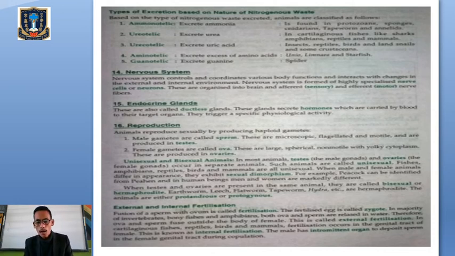When we talk about the advantages, obviously internal fertilization has more advantage than external fertilization, because in external fertilization the eggs can be preyed upon by predators, and even after hatching, the larvae or the adults can also be preyed upon. So there is less chance of survival of offspring. But internal fertilization occurs inside the body of the female, so there is complete protection given by the mother to the offspring. So there is more chance of survival in internal fertilization as compared to external fertilization.